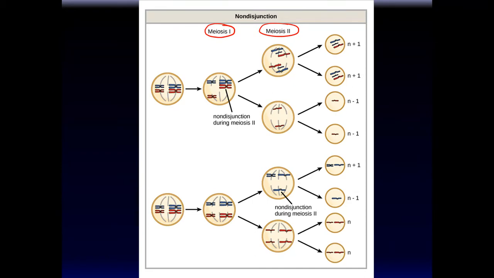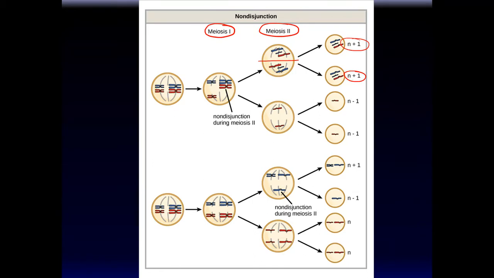If non-disjunction occurs in meiosis 1, right over here when they're lined up as a tetrad in metaphase 1, the cells created will be like this. So all of these will go over here, then you have this, right? And when this cell divides like this, you'll have one cell that has one extra chromosome, another cell that has one extra chromosome.